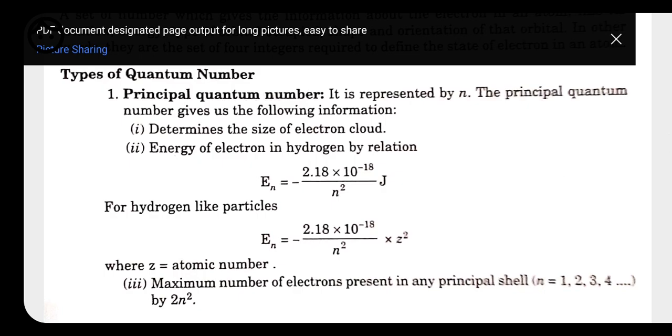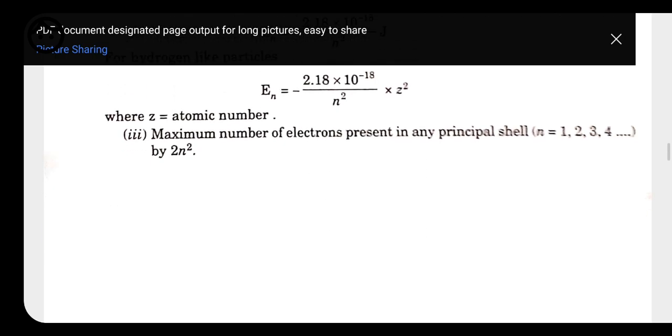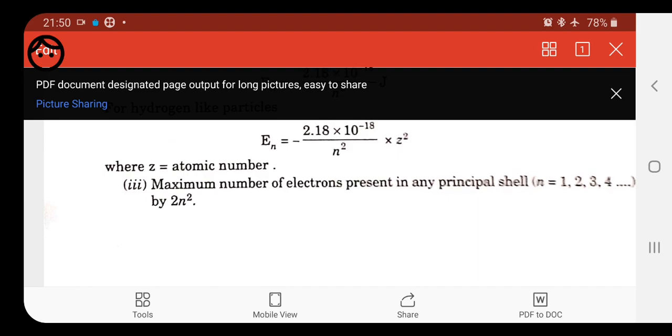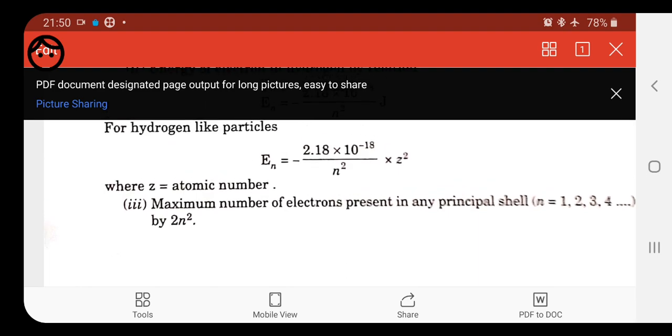Next thing that we are getting with the help of the principal quantum number is the maximum number of electrons present in any principal shell, by taking 2n square. How do we know? If the value of n is 1, then we take 1 square, so 2 into 1 square is equal to 2. It means in the first shell we have only 2 electrons.